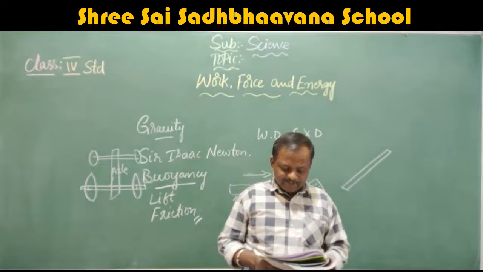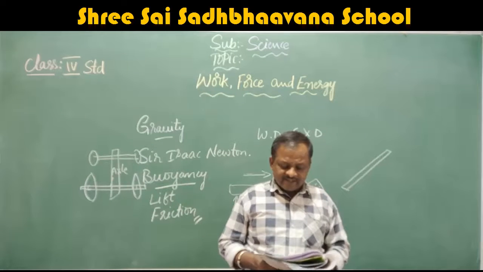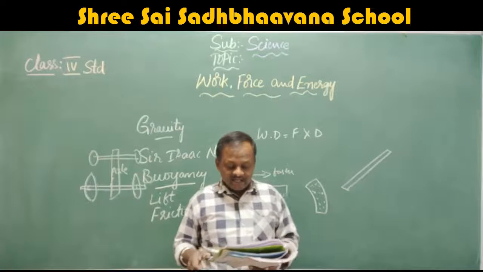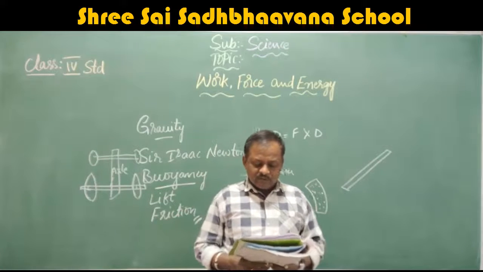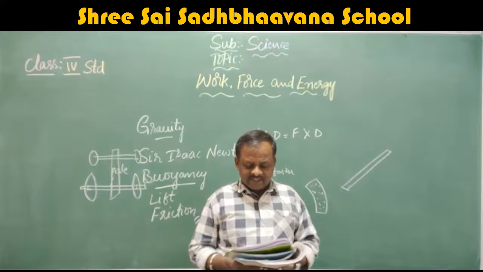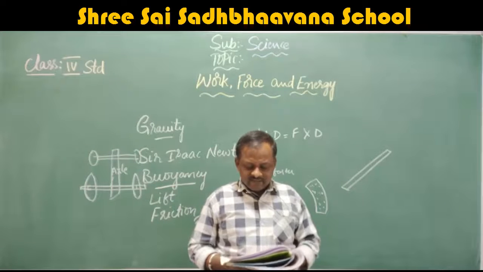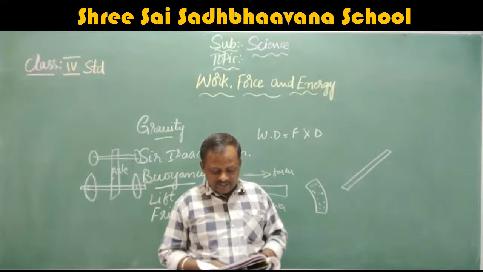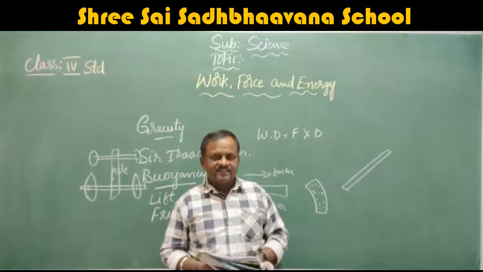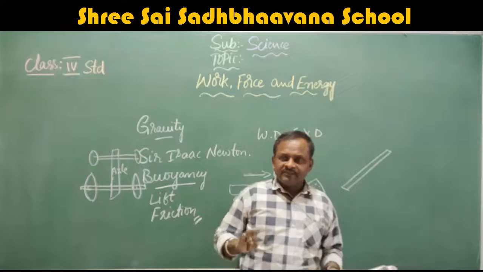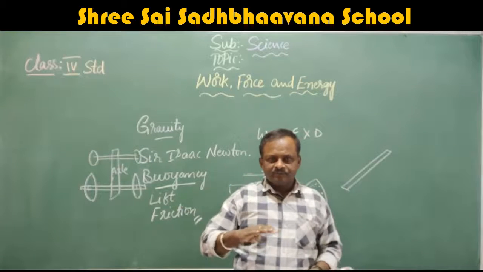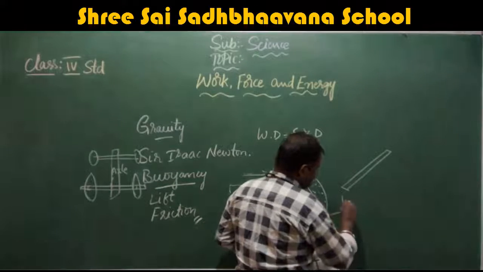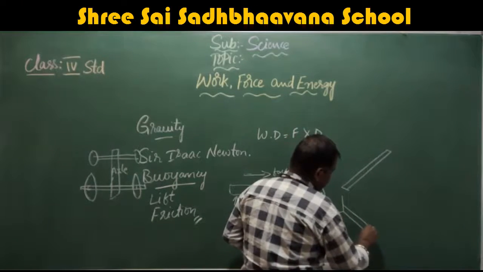Next, inclined plane. An inclined plane is a sloping surface which is used for pushing or pulling heavy objects to a certain height. A strong and smooth board placed at an angle can be used as an inclined plane. You must have seen heavy cartons being loaded onto a truck by pushing the carton up an inclined board. Yes, when we want to lift anything onto the vehicle, onto the truck or anything, they use the inclined plane. If the truck is like this, they use a wooden plank like this.